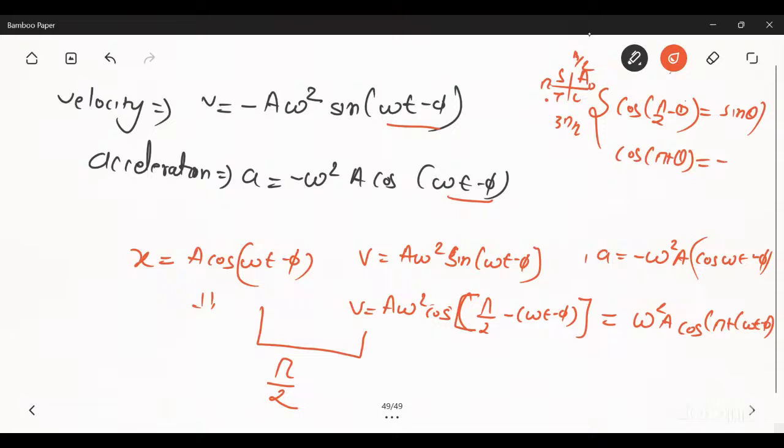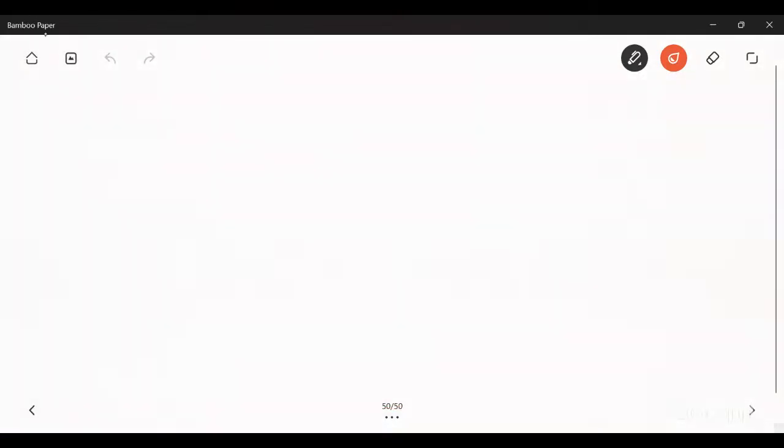So cos(pi plus theta) is equal to minus cos theta. Pi is an even multiple of pi by 2, so that's why cos will remain cos. So the phase difference between displacement and acceleration is pi. Okay, clear? The phase difference between x and v is pi by 2, and the phase difference between x and a is pi. Now, the next question is: derive